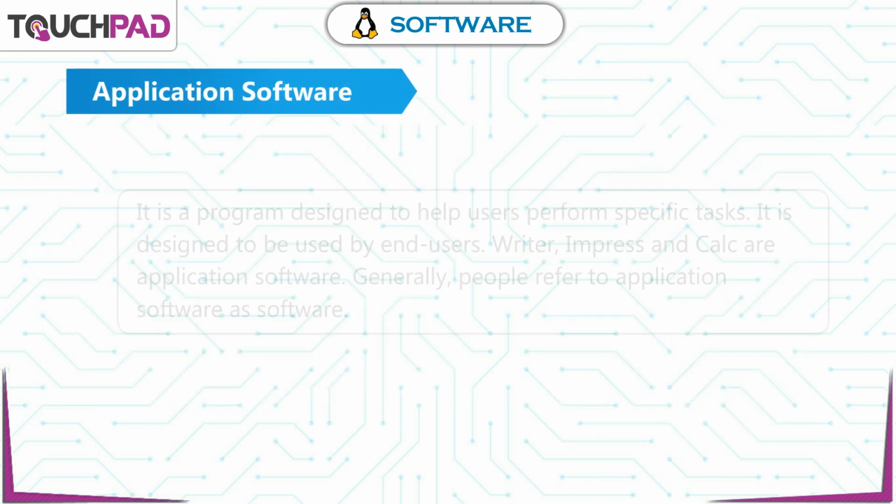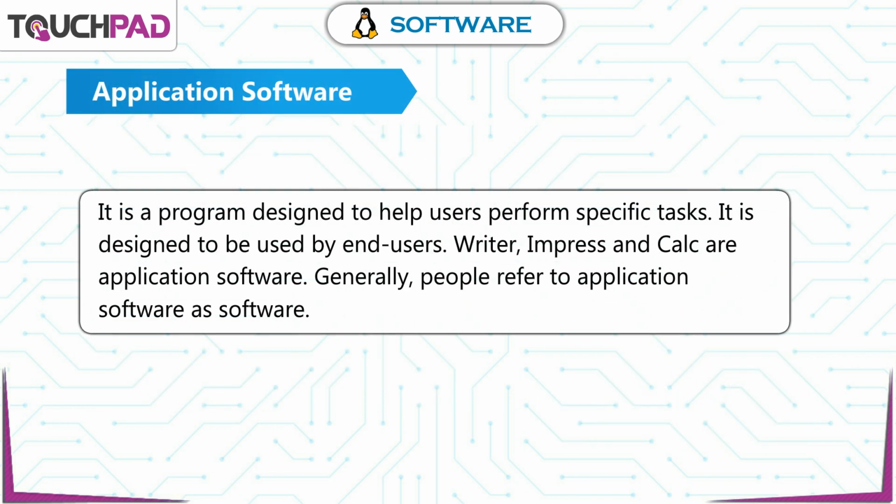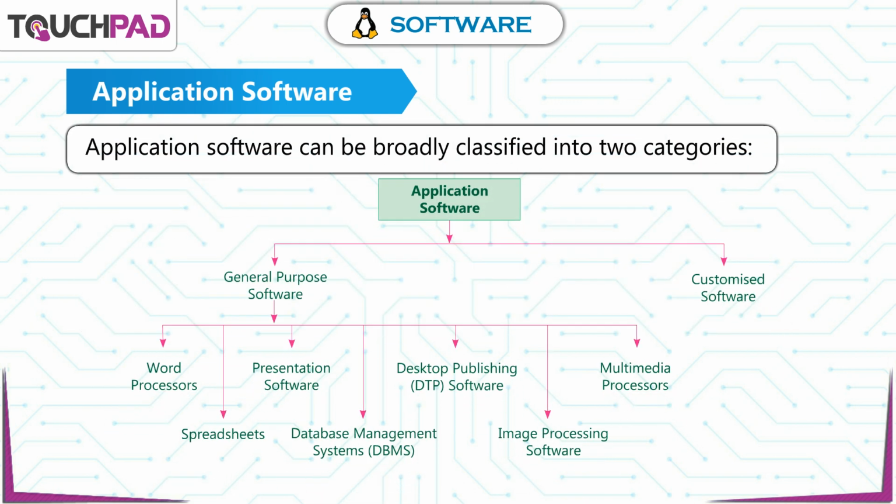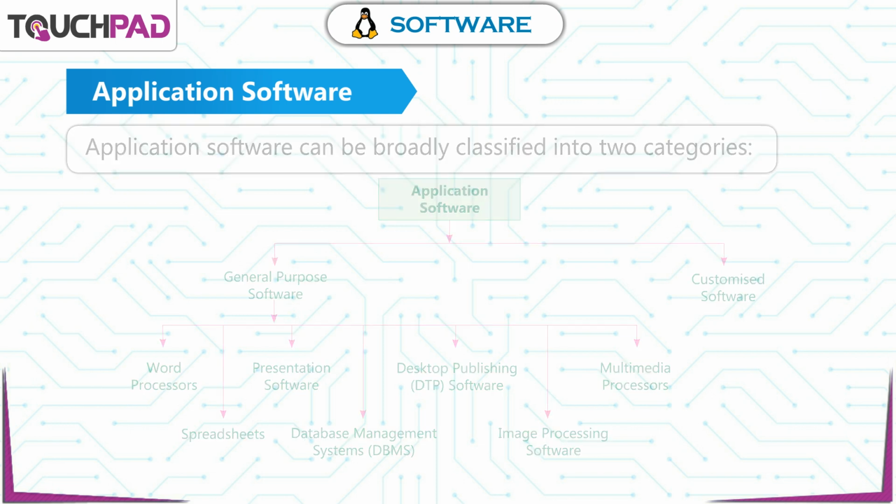Application software. It is a program designed to help users perform specific tasks. It is designed to be used by end users. Writer, Impress, and Calc are application software. Generally, people refer to application software as software. Application software can be broadly classified into two categories: general purpose software and customized software.